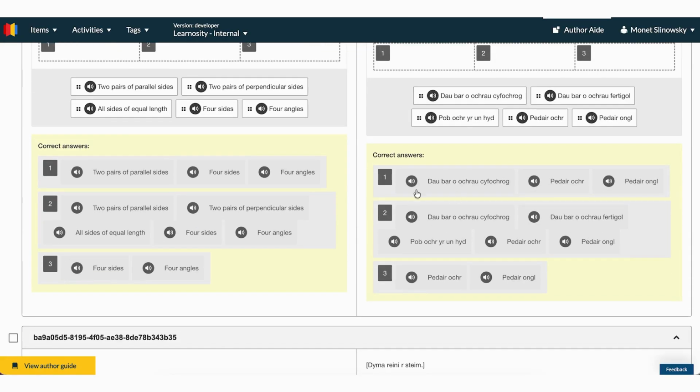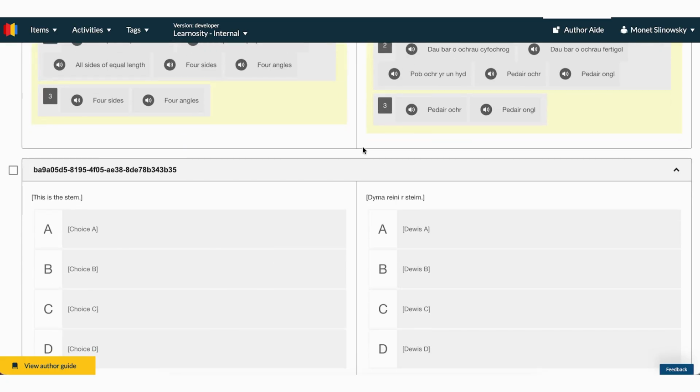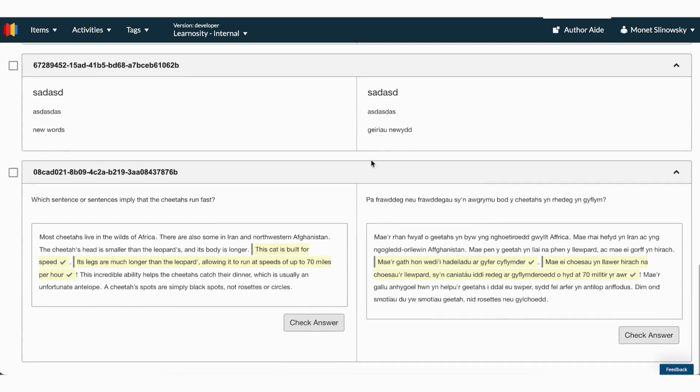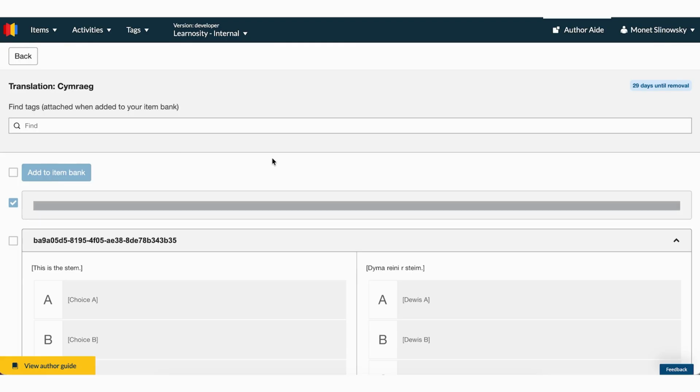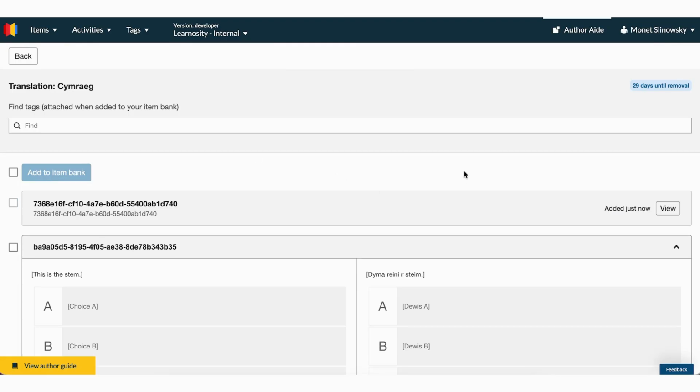You can see we've translated not just the question, but also the correct answers there. And we've translated all the items I selected. There we go. So when I'm happy, if I'm happy with it, I can just select it and then I can add that to my item bank. And once it's in the item bank, I can go and edit it as normal.